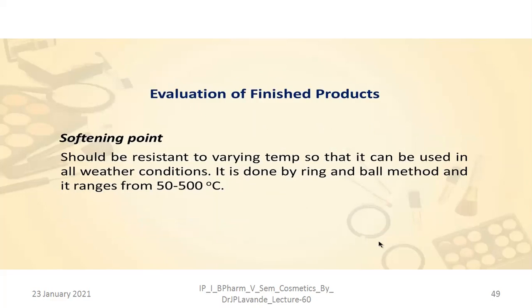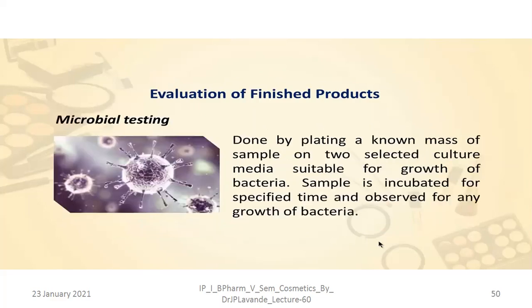It is done by the ring and ball method, and it ranges from 50 to 500 degrees Celsius. The microbial testing is done by plating a known mass of sample onto two selected culture media suitable for the growth of bacteria, and the sample is incubated for a specific time and observed for any growth of bacteria.